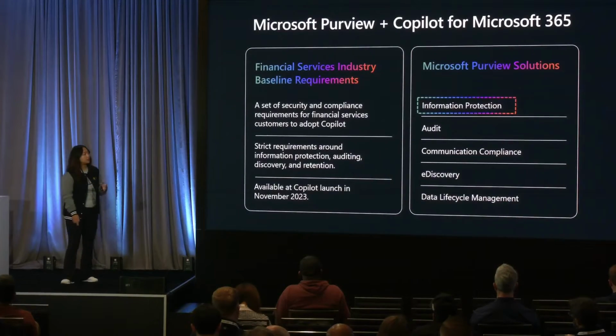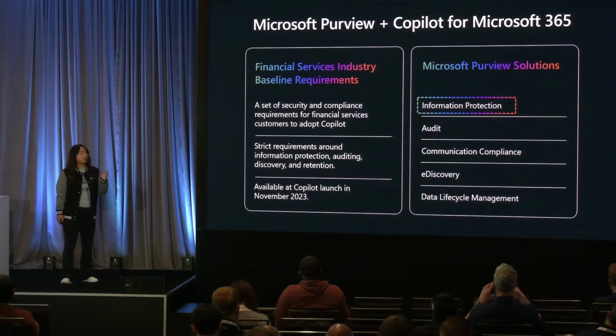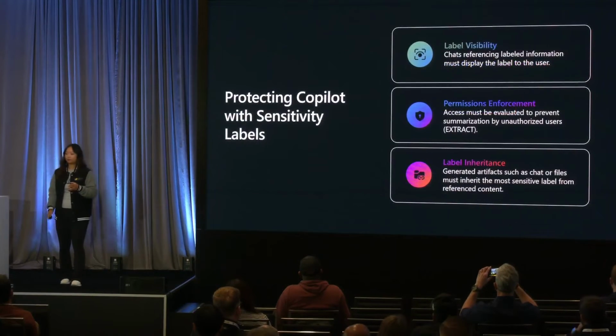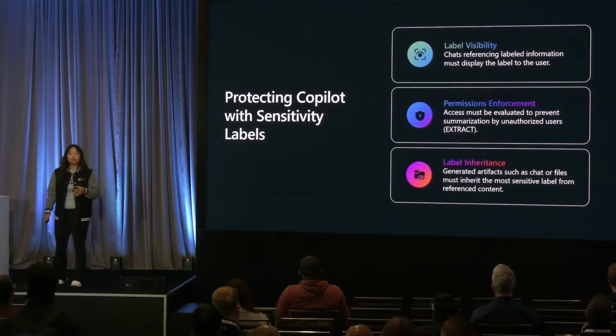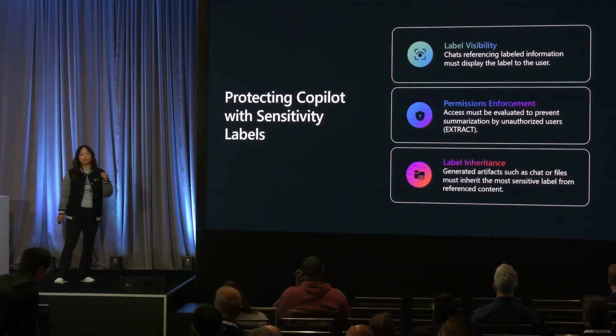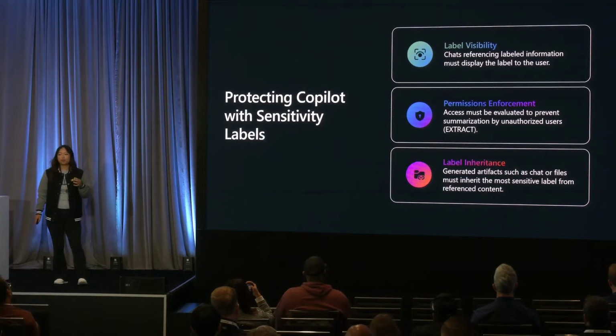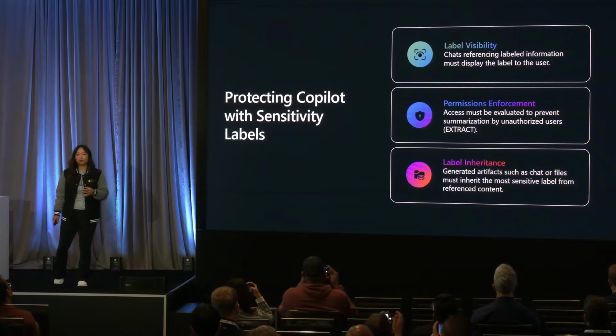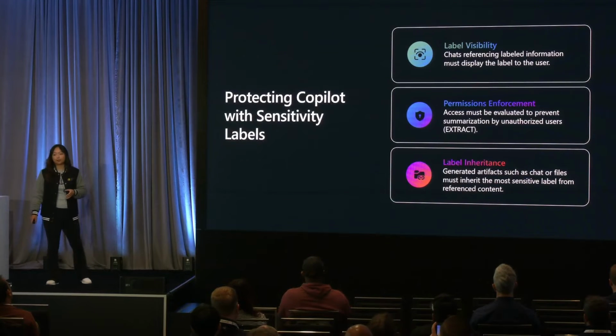I'm going to dive deeper into what it looks like to implement information protection, starting with protecting a Copilot-enabled application with sensitivity labels. We brought this type of information protection value to Copilot for M365.